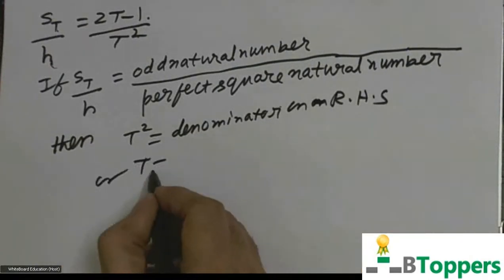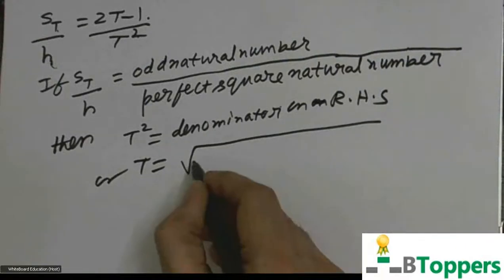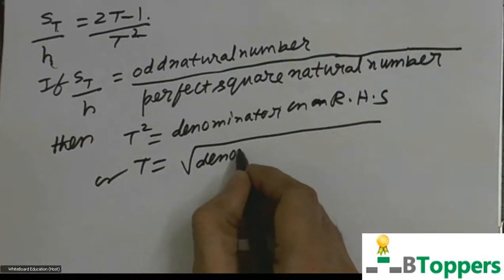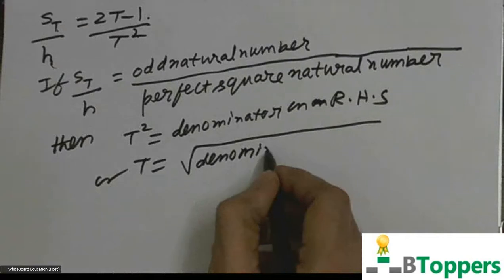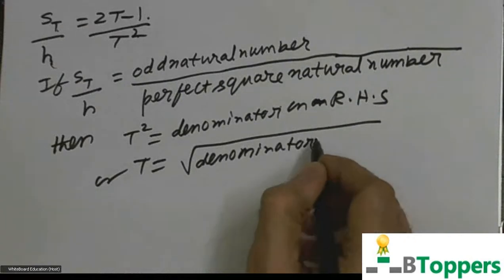RHS means right hand side. Or the time of free fall in seconds, numerically, is the square root of the denominator on the right hand side.